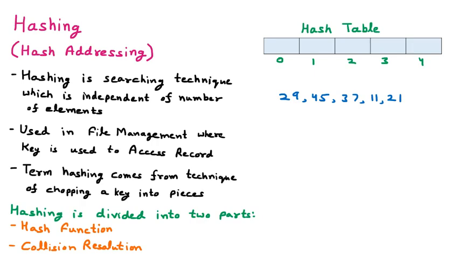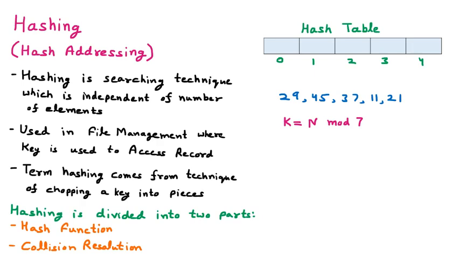But how to fit these numbers? For that we have to find a key, and to find a key a hash function is given. The key is equal to the number mod 7. We divide the number by 7, and whatever remainder comes will be our hash key.